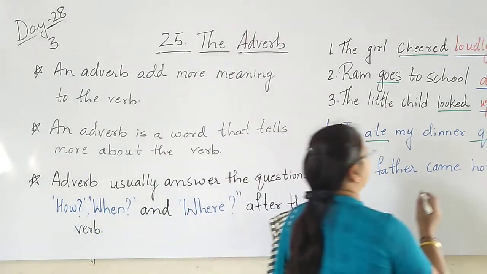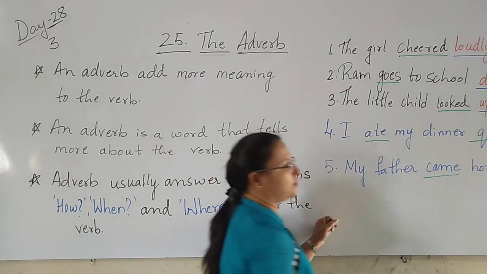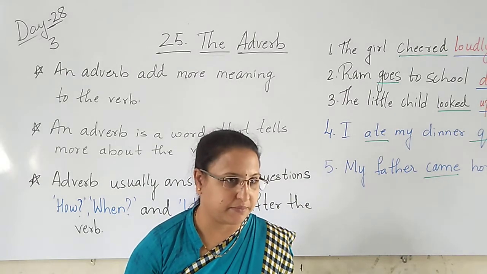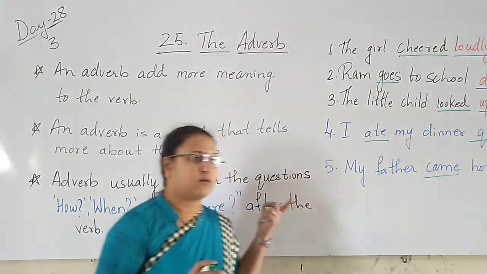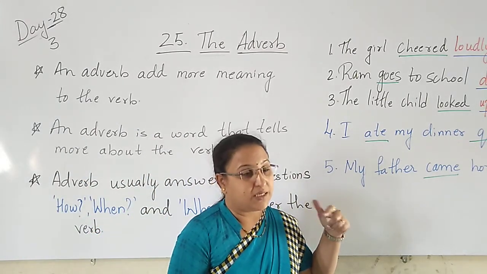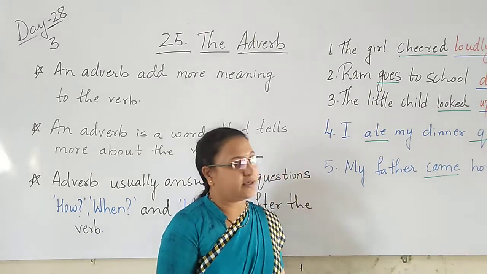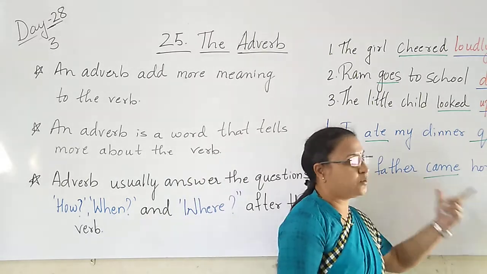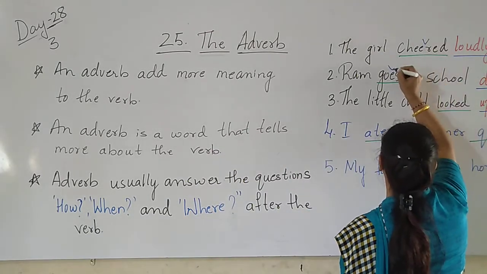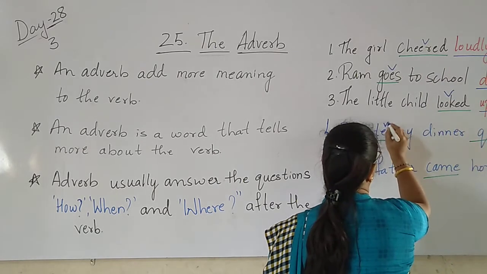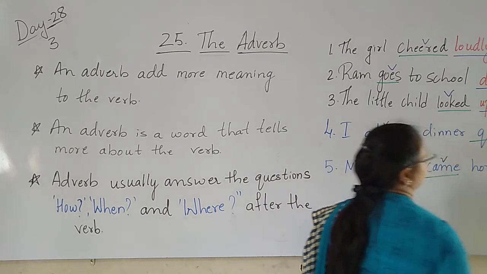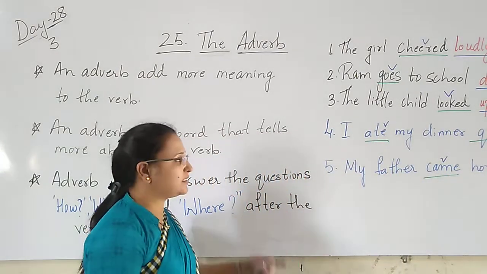So here, came is what, children? Came is the verb. Come, came, came. When your father came, he came late. Late is what there? Adverb. And came is what here? Verb. So we write here: this is the verb, children. This is also verb. And here this is verb. And this is adverb. Okay? That is the adverb.